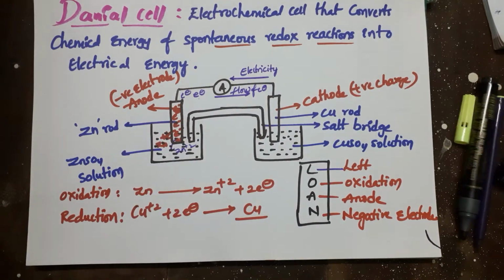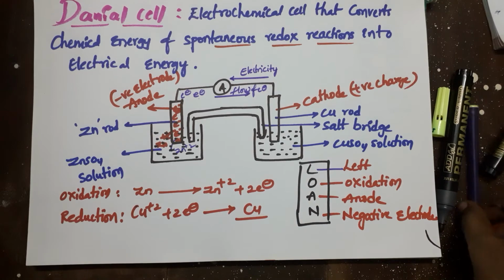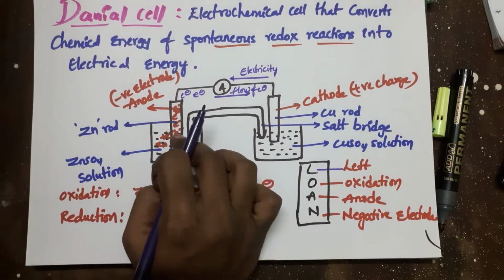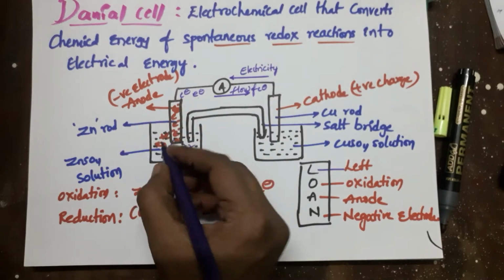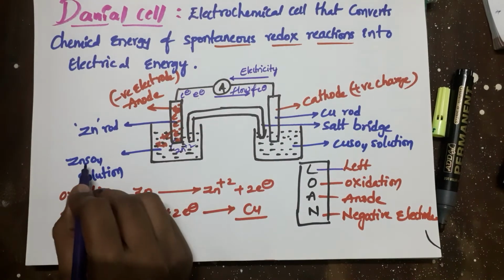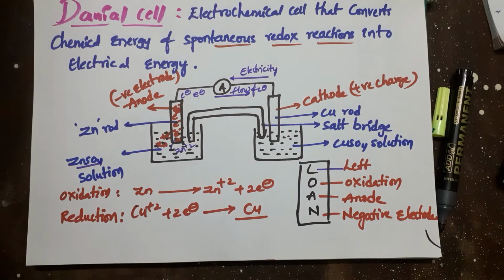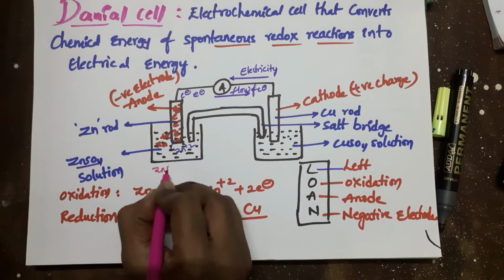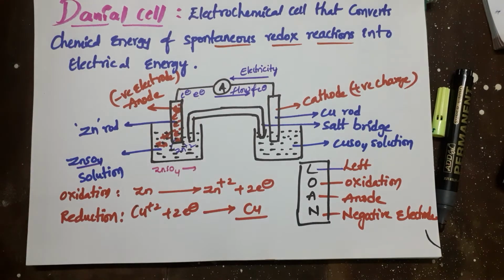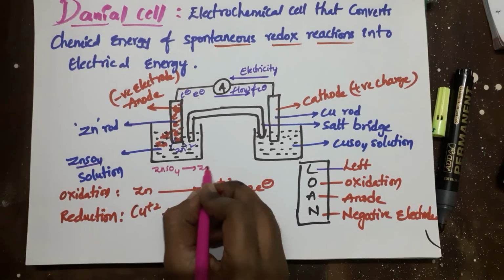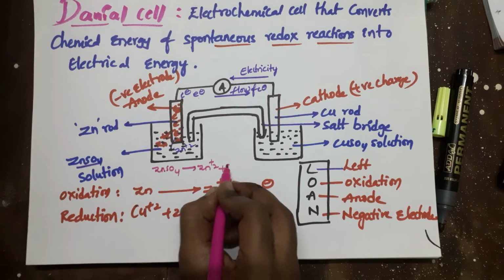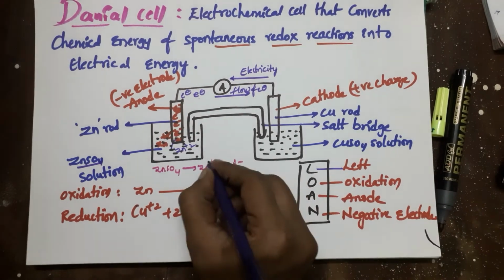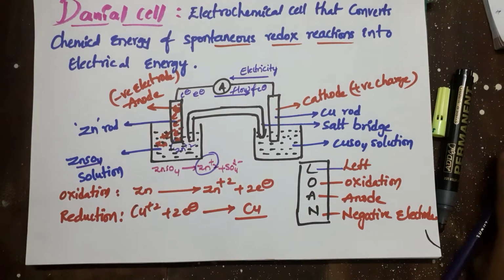But after some time a problem will arise. Means what? Here the zinc rod is dipped in zinc sulfate solution, right? Here the zinc is undergoing oxidation and will produce Zn2+ ions in the solution. But the solution already contains which ions? Zn2+ ions only, because ZnSO4 dissociates into Zn2+ ions and SO4 2- ions. These produced Zn2+ ions are also present in the solution,